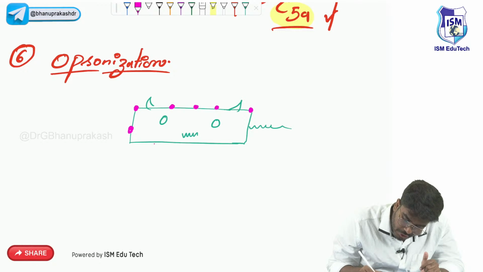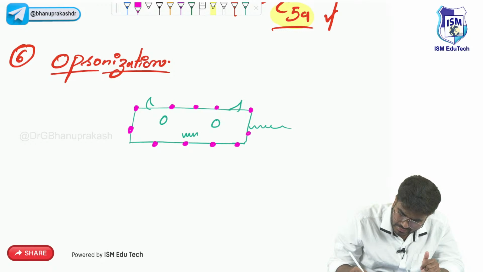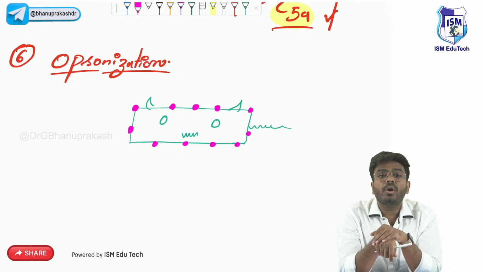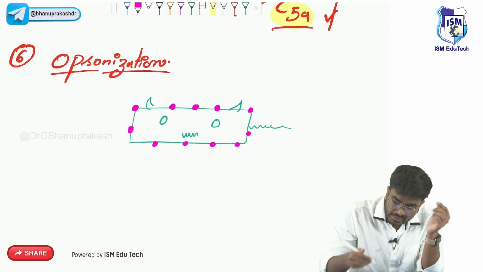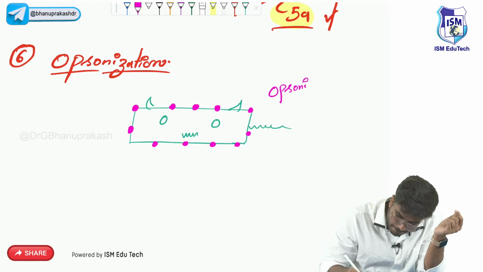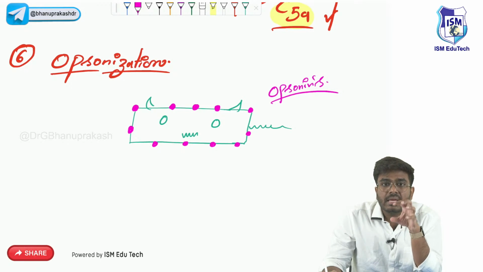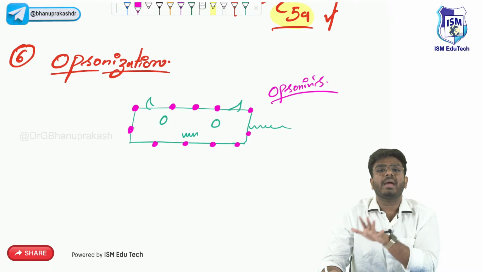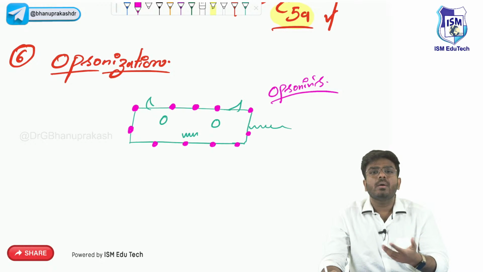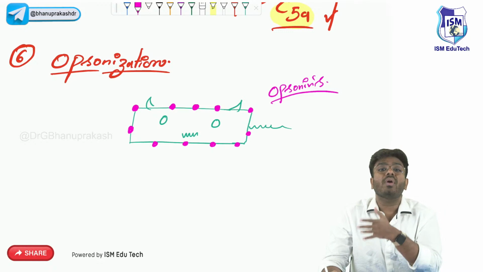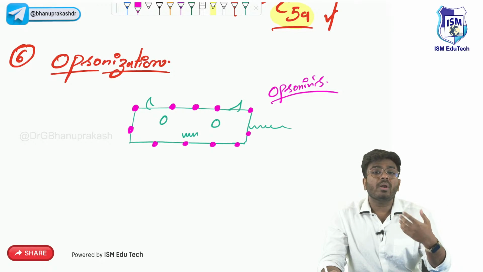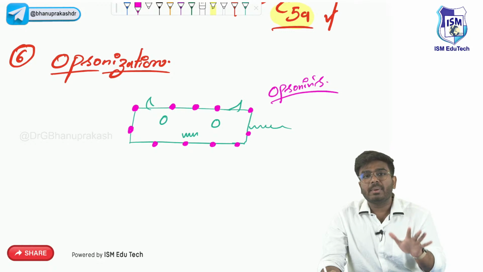So what exactly I am doing is, the inflamed tissue is already injured. Now the tissue wants to take revenge on this bacteria or this agent. So from the tissue, certain important mediators are getting released. Those mediators are called opsonins. What are these opsonins doing? These opsonins come and get deposited on this bacteria, making the bacteria more vulnerable, making it easier for the WBC to kill.